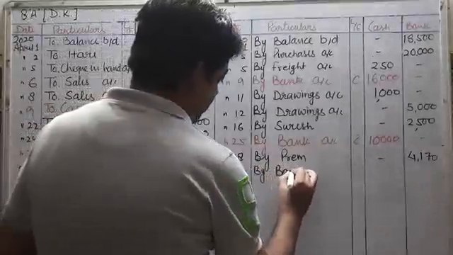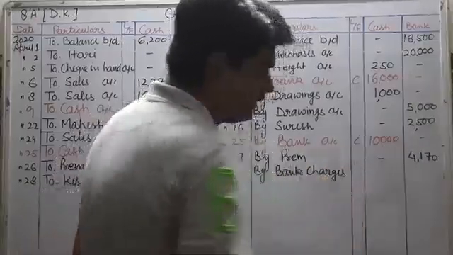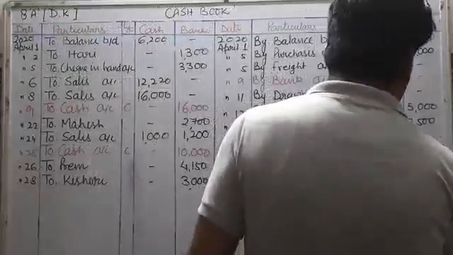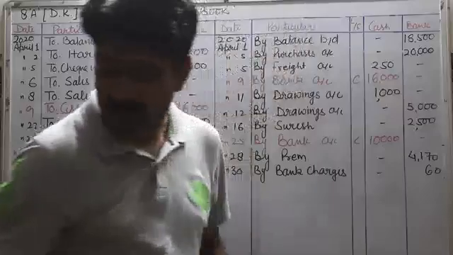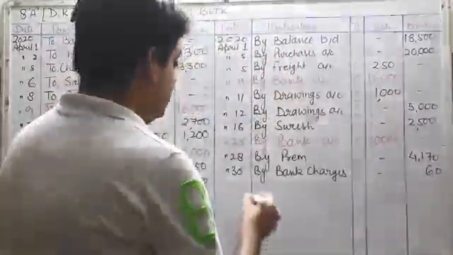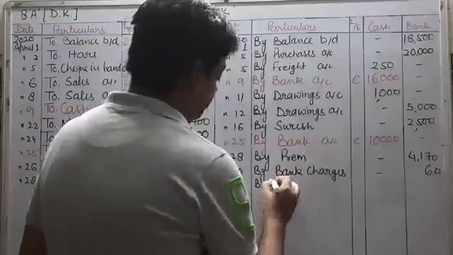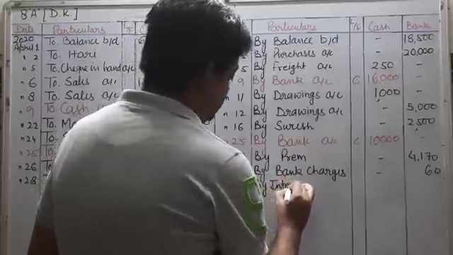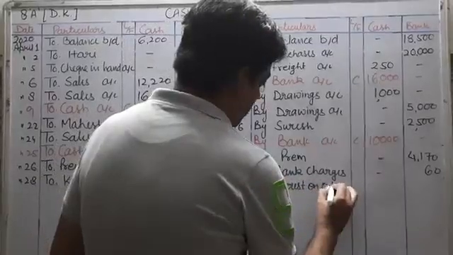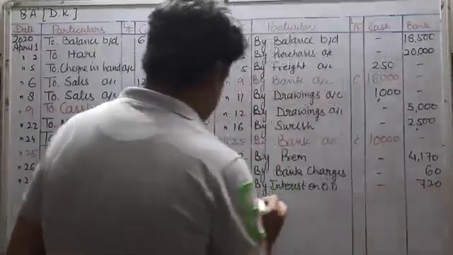By bank charges, the amount will come in the bank column, rupees 60, and interest on overdraft is also there, rupees 720. So interest on overdraft account debit to bank, by interest on overdraft rupees 720.